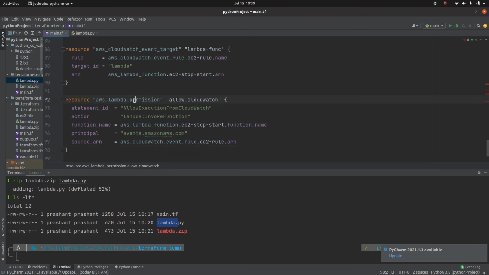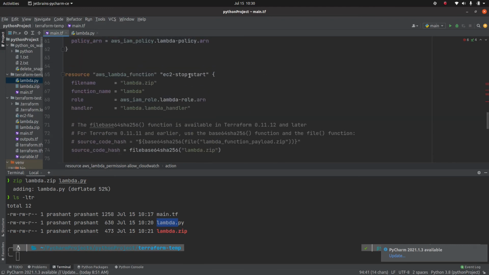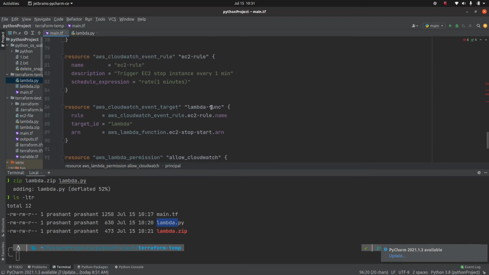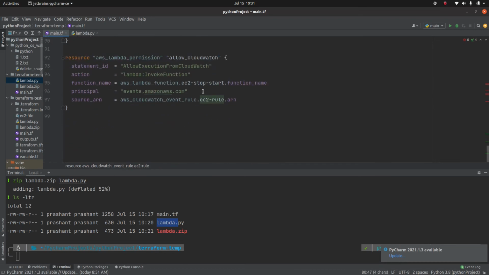So we have this lambda permission, which allows execution from CloudWatch. The name can be any variable. This is giving this function permission to execute a rule from CloudWatch. The action is lambda:InvokeFunction. The function name is again the same, but this time we are taking the function name. The principal is going to be any AWS event. And the source ARN of the CloudWatch rule is this EC2 underscore rule.